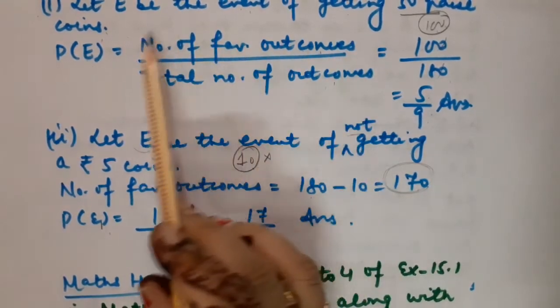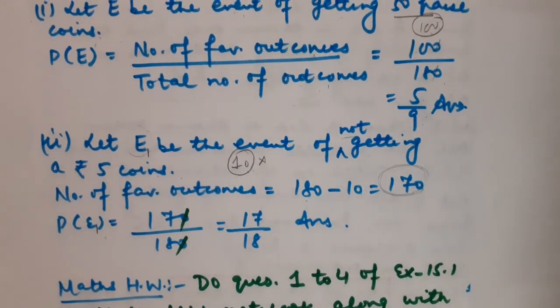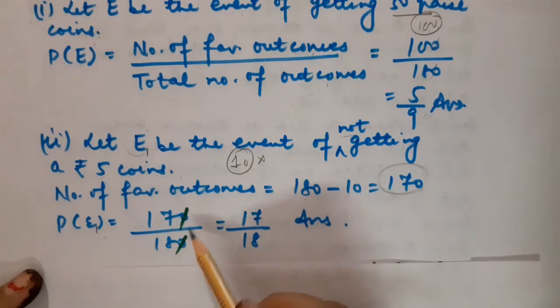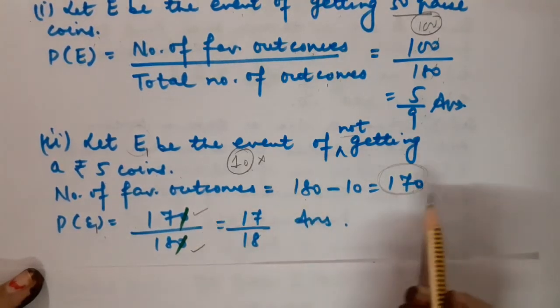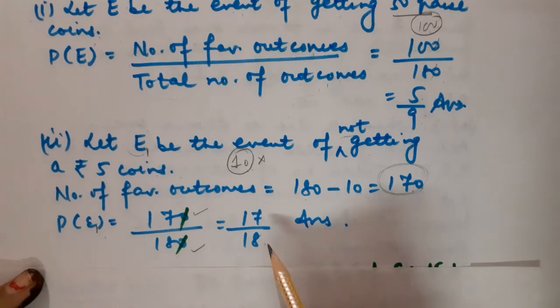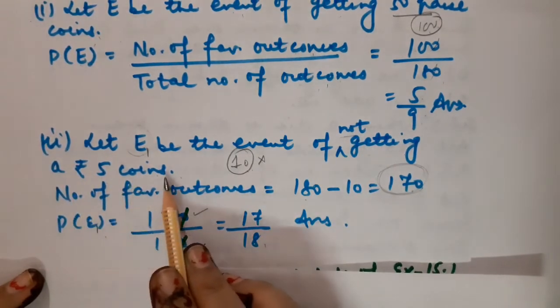This formula you have to write in every part. So that must be equal to 170 upon 180. 180 is the total number of coins and 170 is the number of favorable outcomes. Cancel 0. You have got 17 upon 18. This is the probability of not getting a rupees 5 coin.